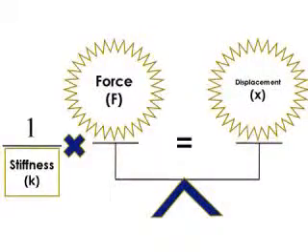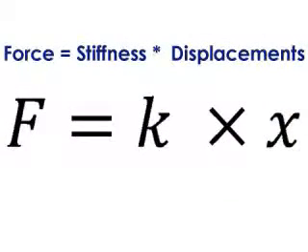So in our case, as the stiffness increases, it decreases the output for the same amount of input force. So we put the stiffness in the denominator. So the scale becomes force over stiffness is equal to displacement. So with a little bit of arrangement, we come to the final law, which is that the force is equal to stiffness multiplied by displacement.